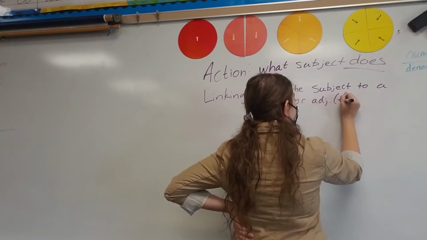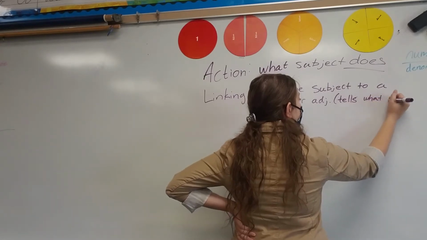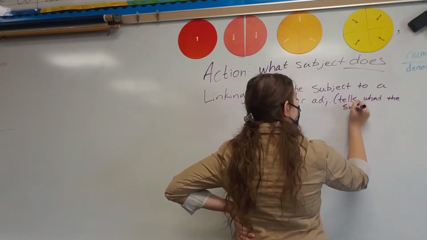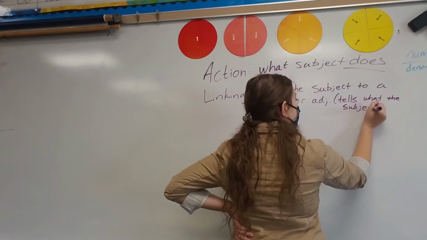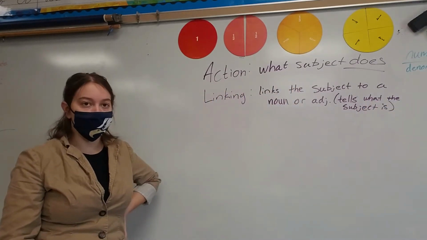And it tells what the subject is. Okay? Does that make sense?